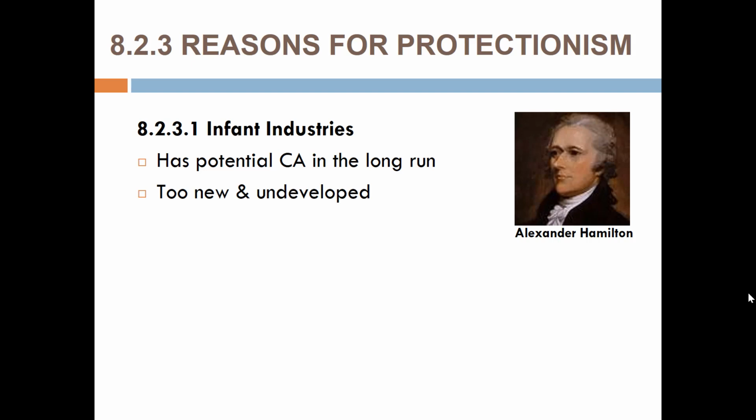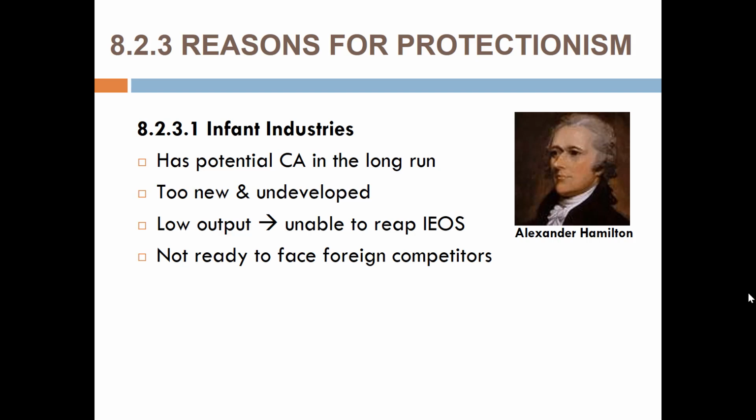The problem is that while it doesn't have a comparative advantage now, the cost of production may be higher than their trading partners. So if you don't protect it, it is unable to achieve the same internal economies of scale that all the other countries that do have a comparative advantage in this have. So as of now, it is not ready to face foreign competitors.